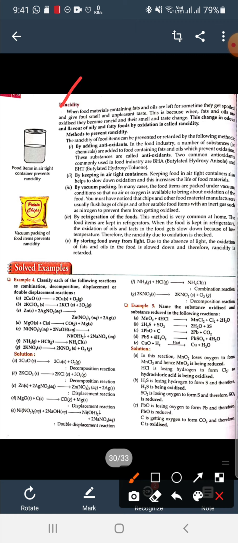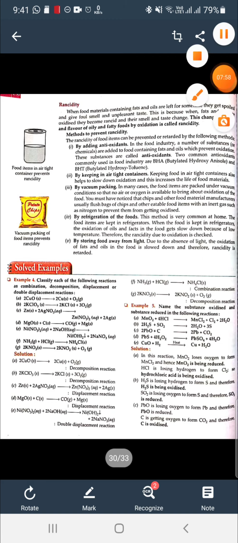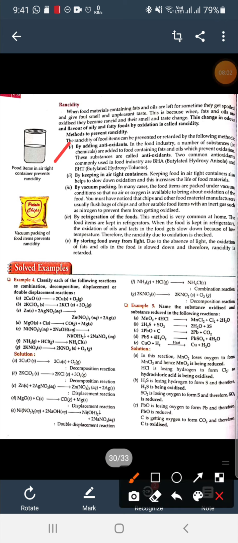So rancidity is the oxidation of fatty foods. The rancidity of food items can be prevented by the following methods: by adding antioxidants. If we add antioxidants to the food materials, there will be no oxidation, so the food will be maintained for more time. Two common antioxidants are BHA and BHT: butylated hydroxyanisole, and butylated hydroxytoluene.